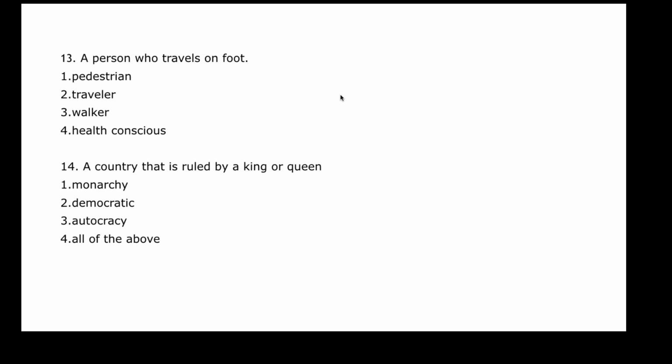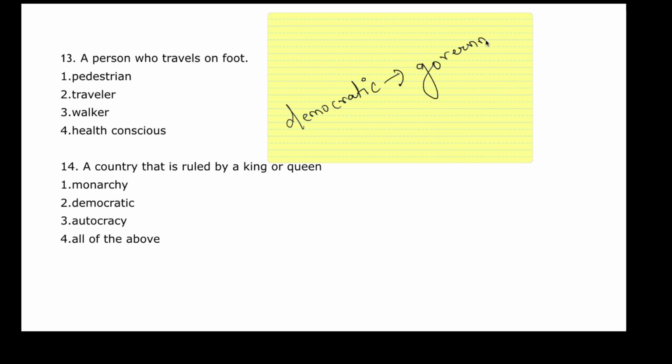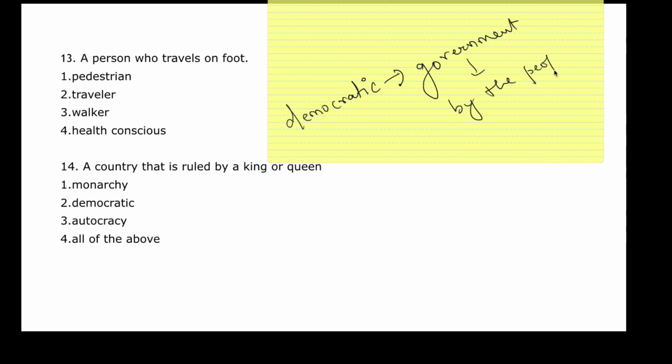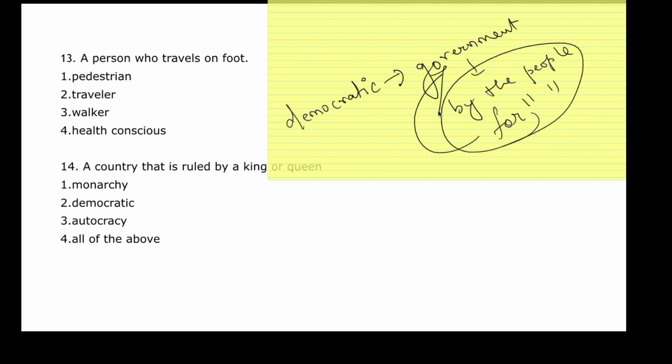Okay. So if you look at the statement, it says a country that is ruled by a king or a queen. So now see, the options are monarchy, democratic and autocracy. Now what is democratic? India is a democratic country. Not fully democratic, but still India is a democratic country. That means, are we ruled by kings or a queen? No, right? We have a government. Who elects this government? It is by the people, for the people. So people have elected this government. So India is a democratic country.